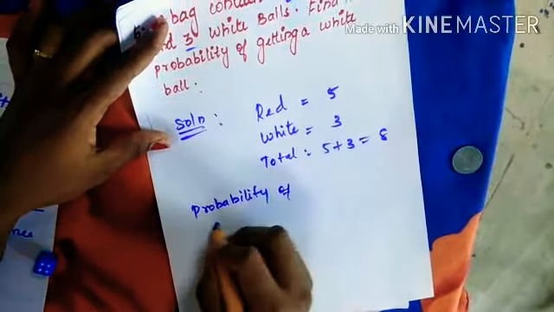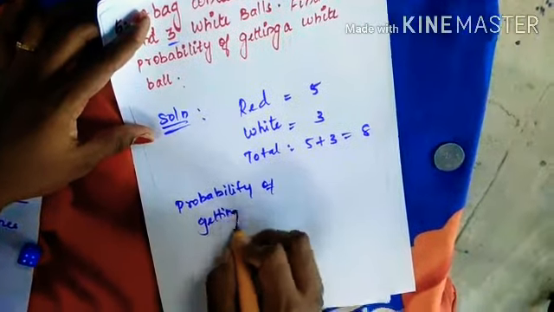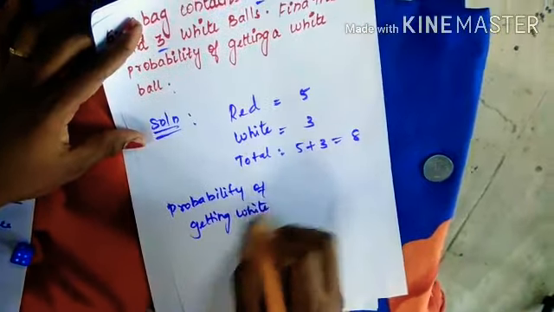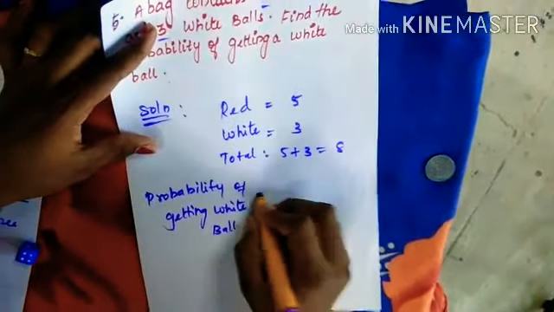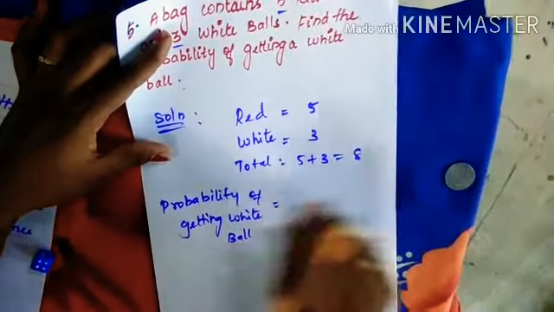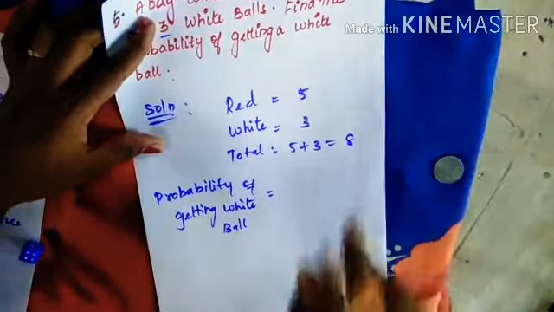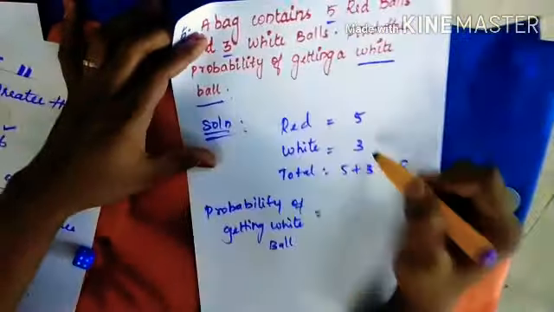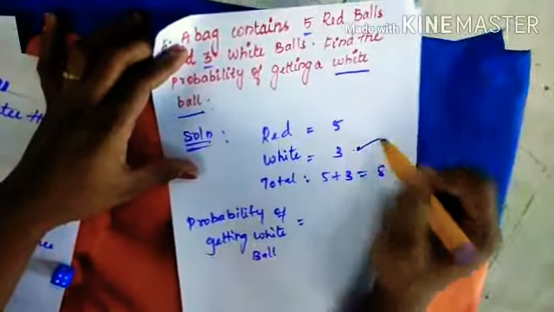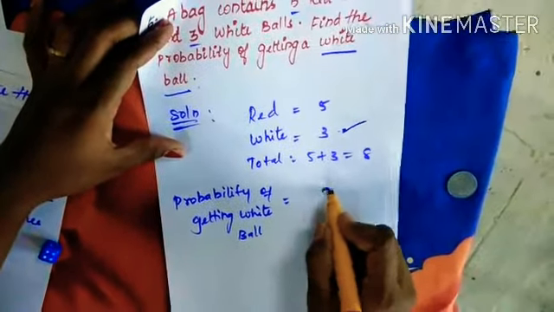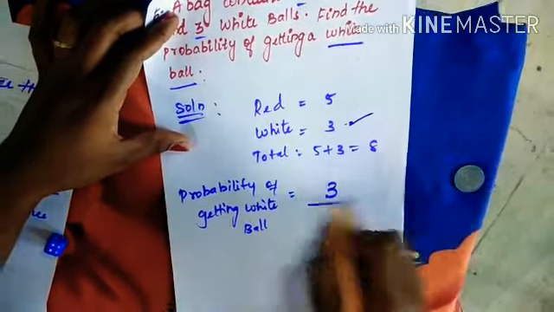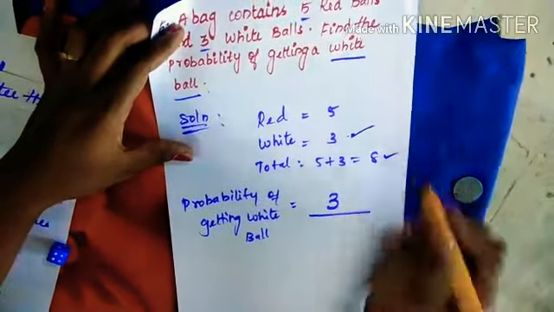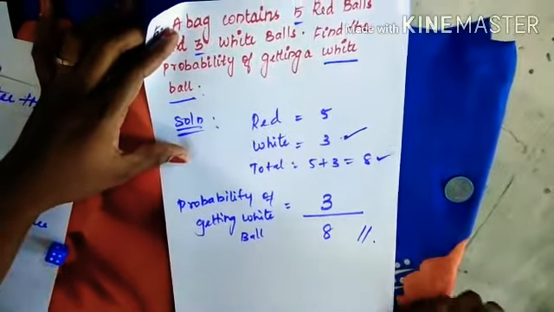Probability of getting a white ball, right? What is the formula? Number of favorable outcomes divided by total number of outcomes. Every time you write the formula. What is the favorable outcome here? They are asking for a white ball. How many white balls are we having? We are having 3 white balls. So our favorable outcome is 3, out of total number of outcomes, 8. So 3 by 8.